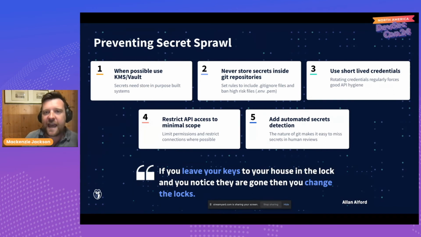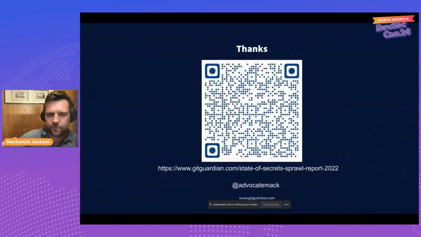And then finally, we need to add automated secrets detection. There's lots of different ways to detect secrets. GitGuardian is who I work for. We have automated secrets detection, but we're not the only ones. There's open source projects out there too. Of course, I think GitGuardian's the best because I'm biased. But the important thing is we need visibility. So whatever tool is going to work for you, that should be the tool that we're using.